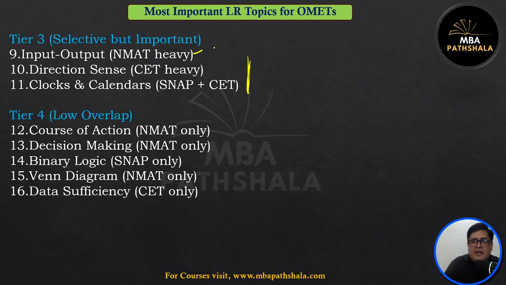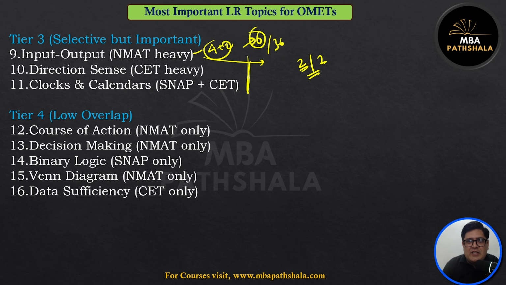Now, tier 3: these are selective but still important. NMAT gives you 4 plus 2, 6 questions on input output. 6 questions out of 36 is a large chunk. In CET, in 2026 there was a bunch of 2 questions twice in different slots, so 4 questions out of 75. Direction sense is very heavy in CET. You can easily expect 4 to 5 questions in every slot.